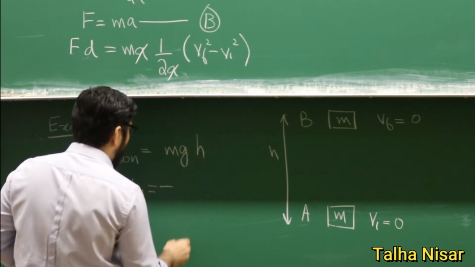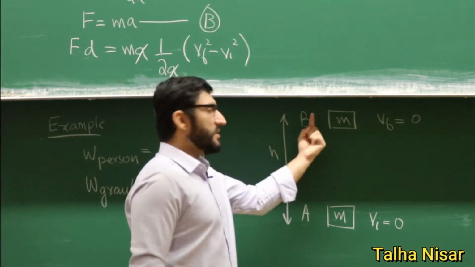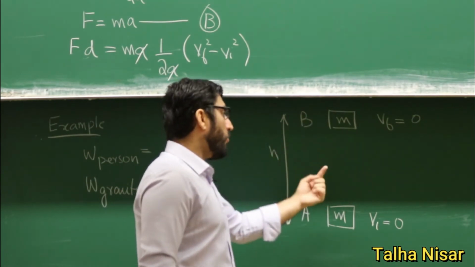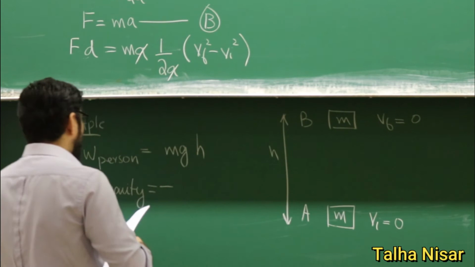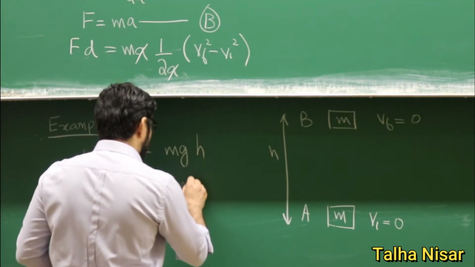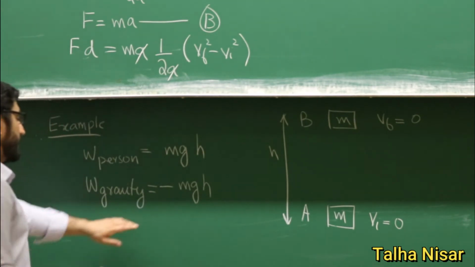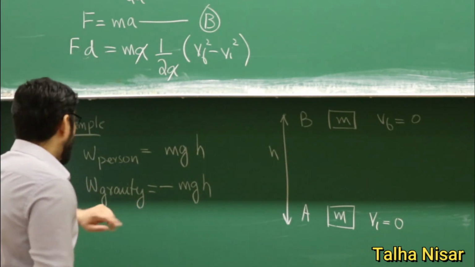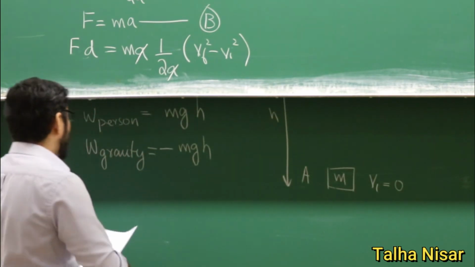So it will have a minus sign because the person has applied a force in this direction, which is upward, and gravity is applying a force in the opposite direction. So we will have the work done, which is negative. So we want to know what is the total work done. So the total work done